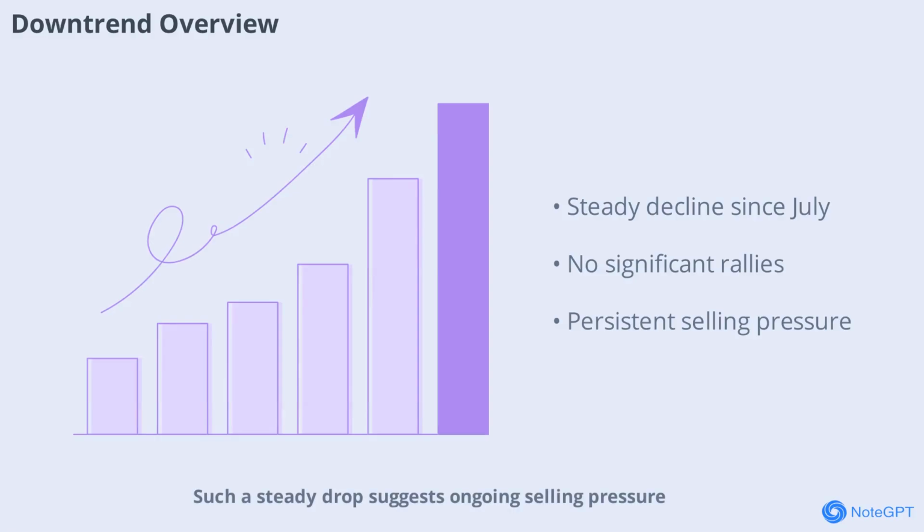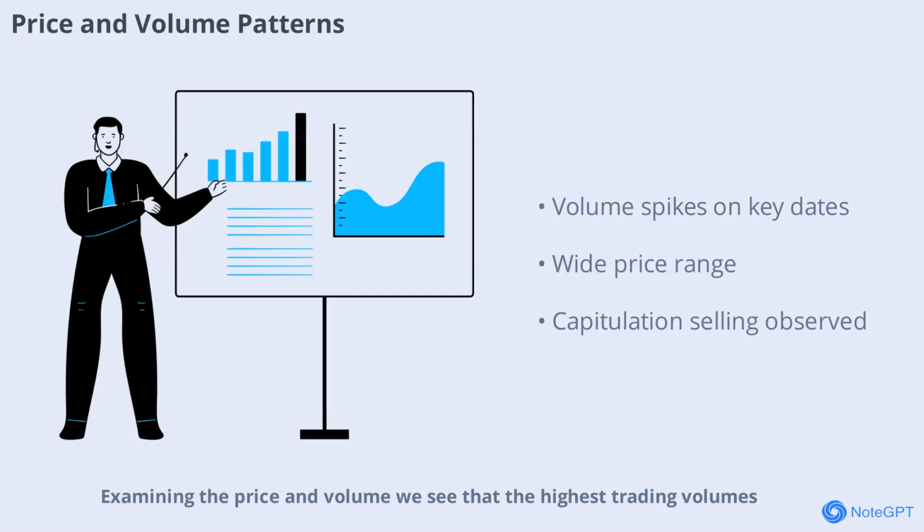Such a steady drop suggests ongoing selling pressure and a lack of buying interest at these levels, which is a key concern for current shareholders. Examining the price and volume, we see that the highest trading volumes occurred on September 3rd and August 18th, coinciding with sharp price movements. The average daily volume was highly variable, with notable spikes during significant price changes. The price ranged from a low of 0.123 on September 26th to a high of 0.395851 on July 3rd. These volume spikes suggest moments of capitulation selling, where investors rush to exit their positions.